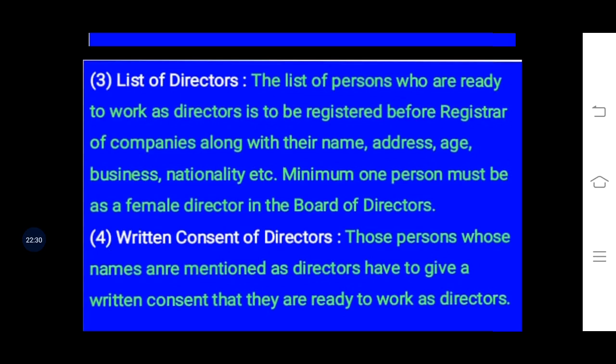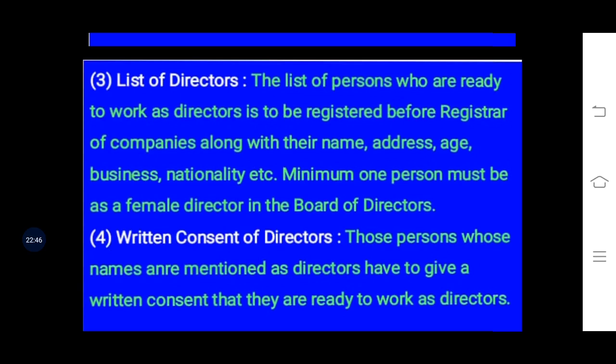The list of persons who are ready to work as directors is to be registered before the Registrar of Companies. Yet the company has not begun, so all this work will be done by the promoter.